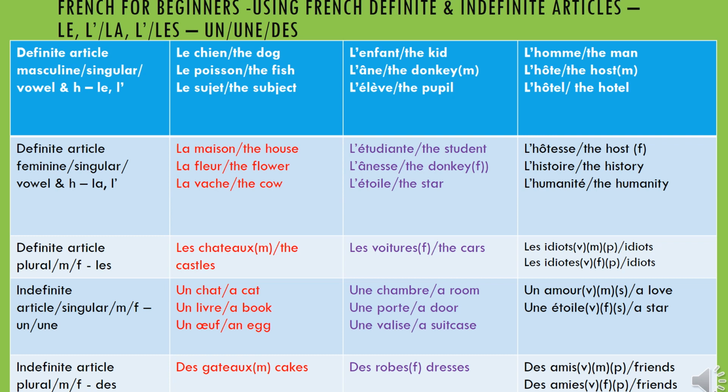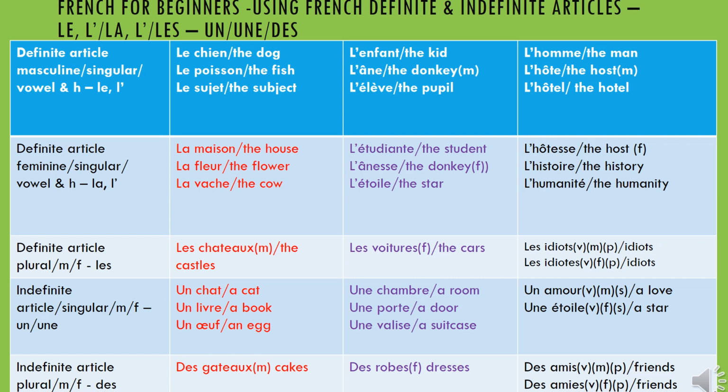So here we can see the examples. In the first row, we can see concrete examples of words. On top, in the first line, you'll see le chien. Le chien in French is the dog. So repeat after me. Le chien. Le chien is the dog. It is L-E, and then you have chien.